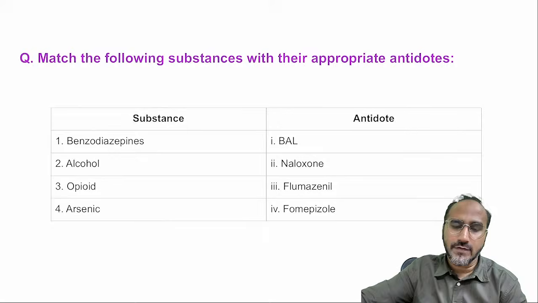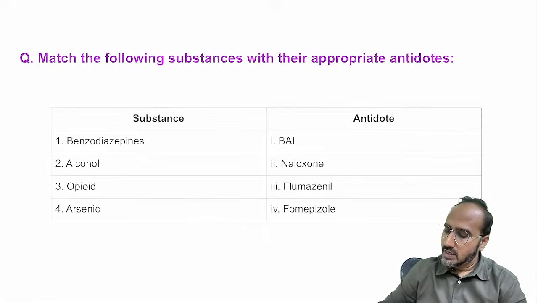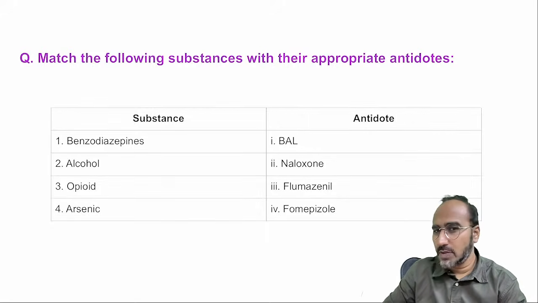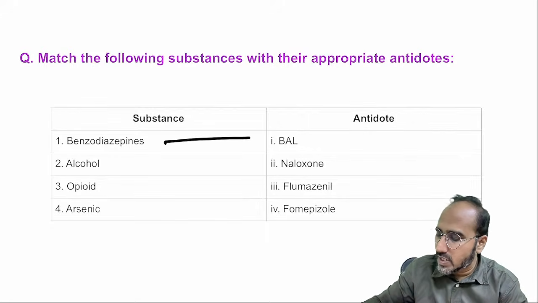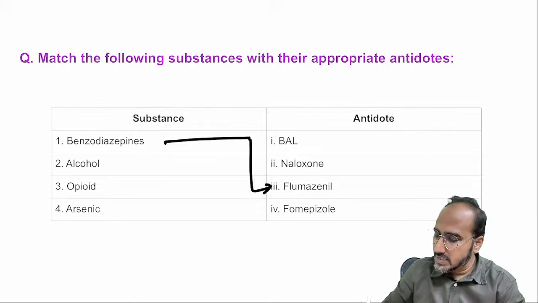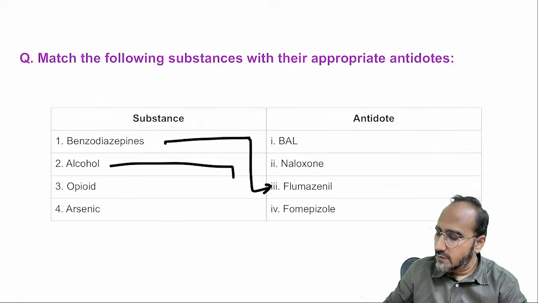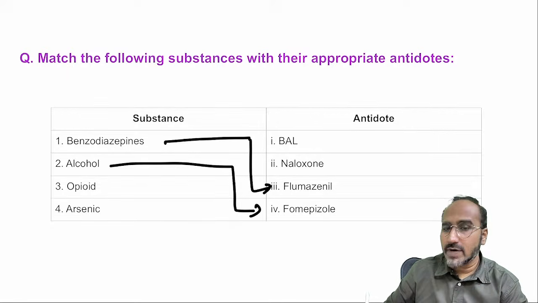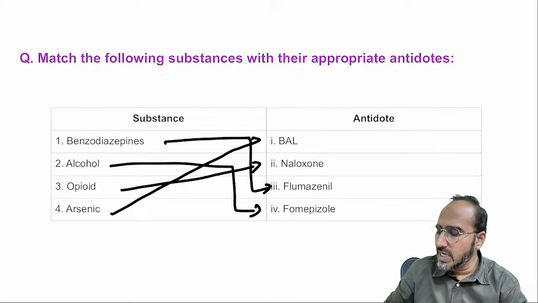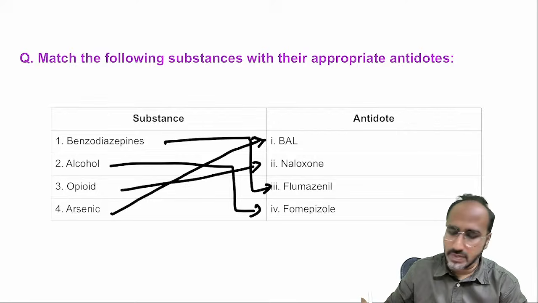Okay. Match the following substances with appropriate antidotes. Benzodiazepine. What is the antidote for benzodiazepine? If you have given a higher dose of benzodiazepine, there should be a reversal agent, which is flumazenil. Very good. For alcohol, what is the antidote that is available, guys? Alcohol, it is fomepizole. For opioid, what is the antidote that we commonly use? Naloxone. And for arsenic, we are using what? BAL, chelating agent. Is this thing clear?